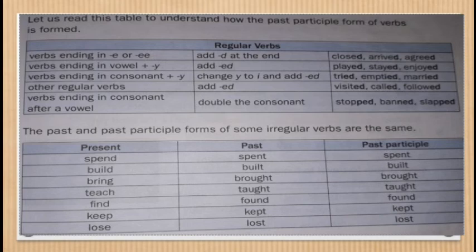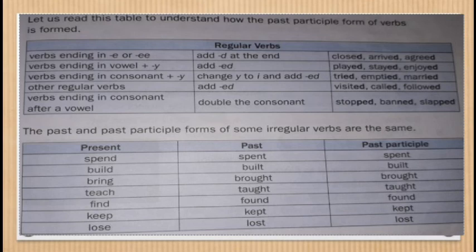Now there are irregular verbs also. What is the irregular verbs? Actually, irregular verbs form their past and past participle in different ways. For example, it is given here. To form the past and past participle of the verb, we are not adding ed at the end of the verb. It is ending in different manner. For example, spend, spent, spent. So past form is spent and past participle form is spent. Then the next one, build, built, and built.